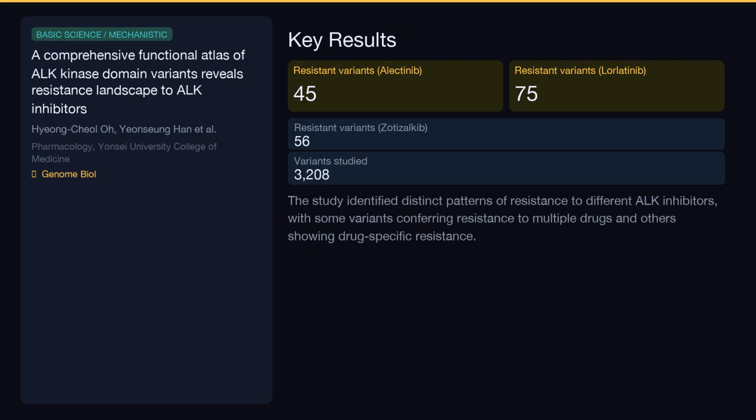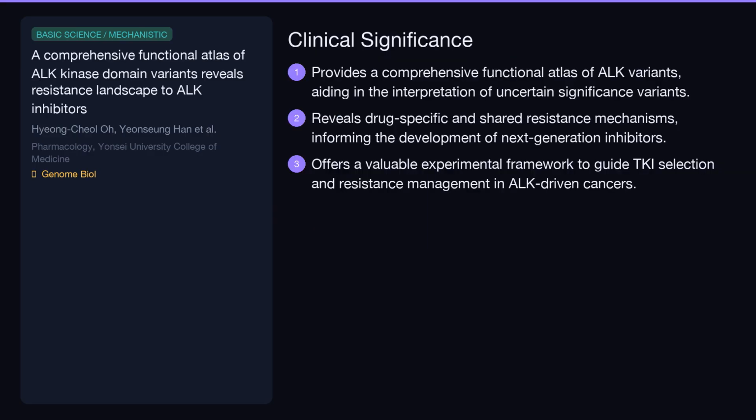These findings highlight that resistance mechanisms can be specific to the drug used, with some variants impacting sensitivity across multiple inhibitors. This research provides a crucial functional atlas of ALK variants, significantly improving our ability to interpret variants of uncertain significance seen in patients. The identified resistance patterns offer insights into drug-specific mechanisms, which can guide the development of more effective therapies. Ultimately, this work serves as a valuable resource for clinicians, potentially improving TKI selection and resistance management strategies